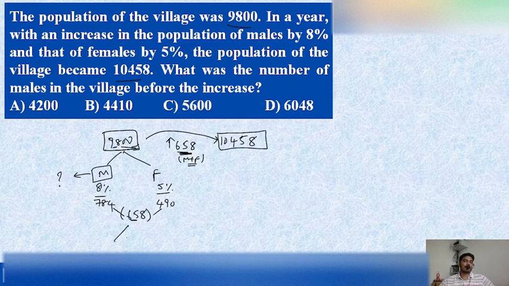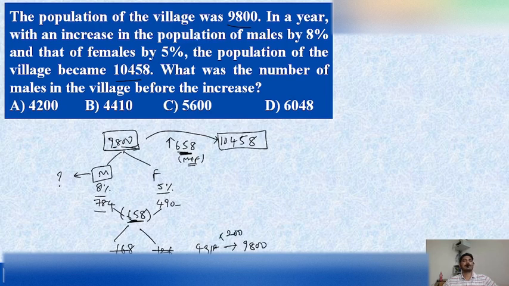Now we can apply this allegation here. Why? Because this is the male population, this is the female population, and this is the combined increase of male and female population here. If we apply the allegation approach, 784 minus 658 will give us 126, and 658 minus 490 will give us 168. If we calculate the common numbers, we get the ratio 28 is to 21, so that equals 49 parts. That 49 parts value equals 9,800, which means one part will be equal to 200.